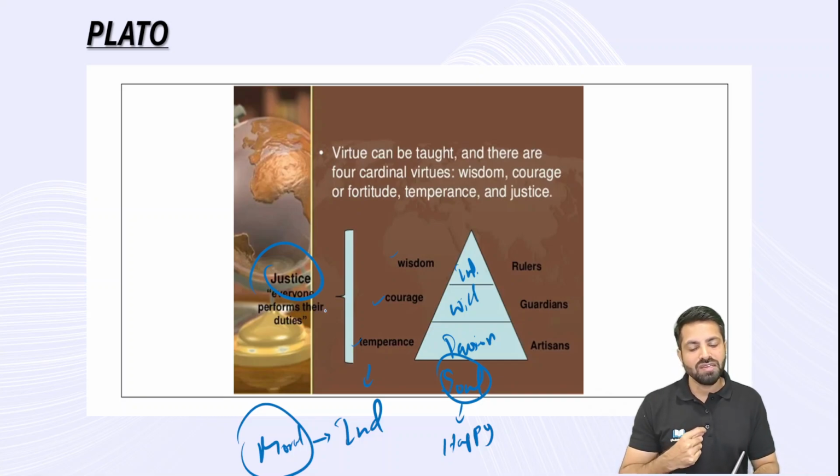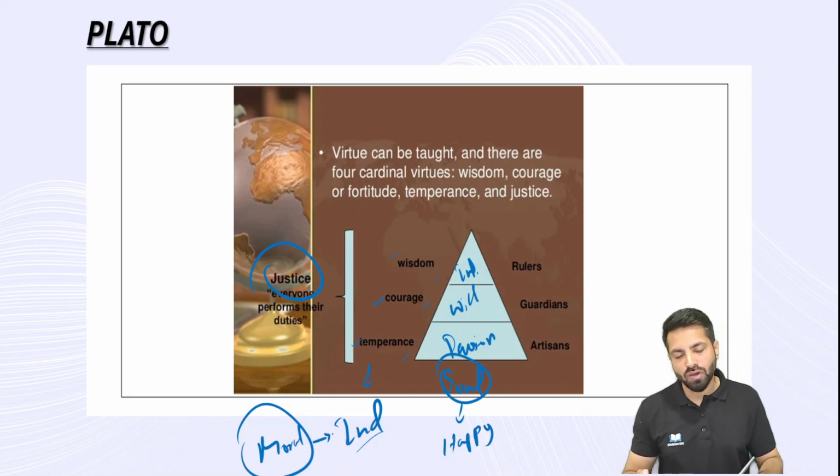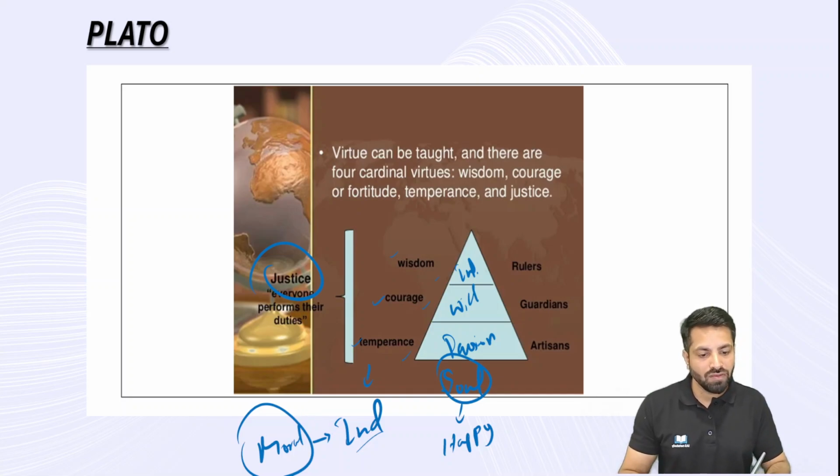So everybody performing their duties is going to create justice at the social level also. At the individual level, there should be a balance between wisdom, courage, and temperance. So at the individual level, if I have all these things, then I am going to have a moral life. So let's see it from a community perspective.